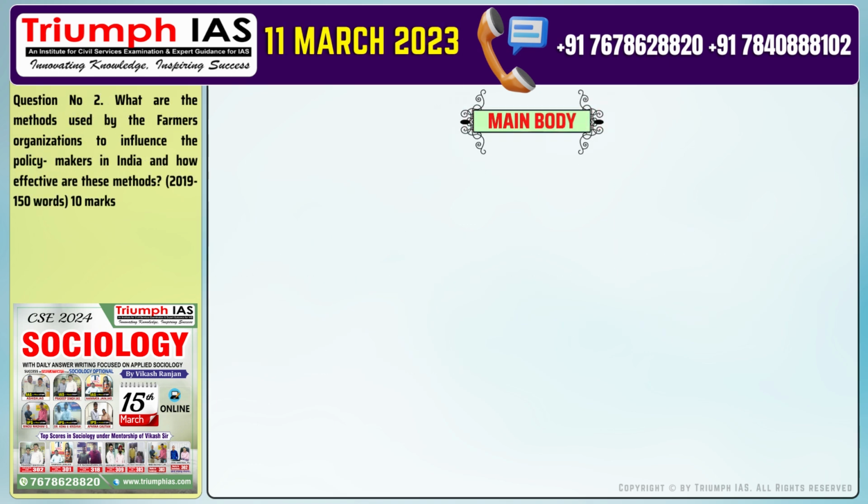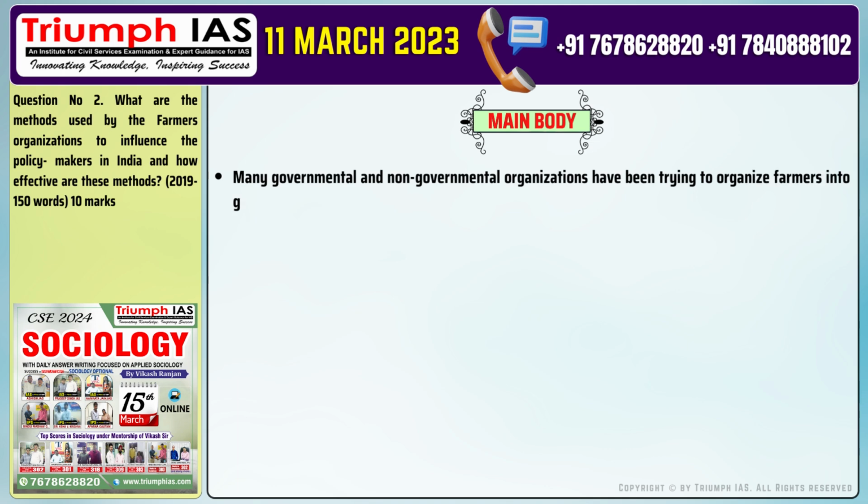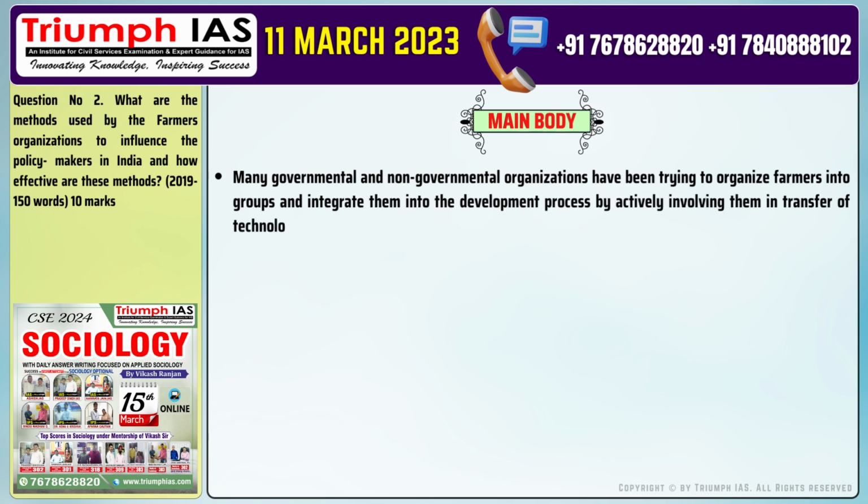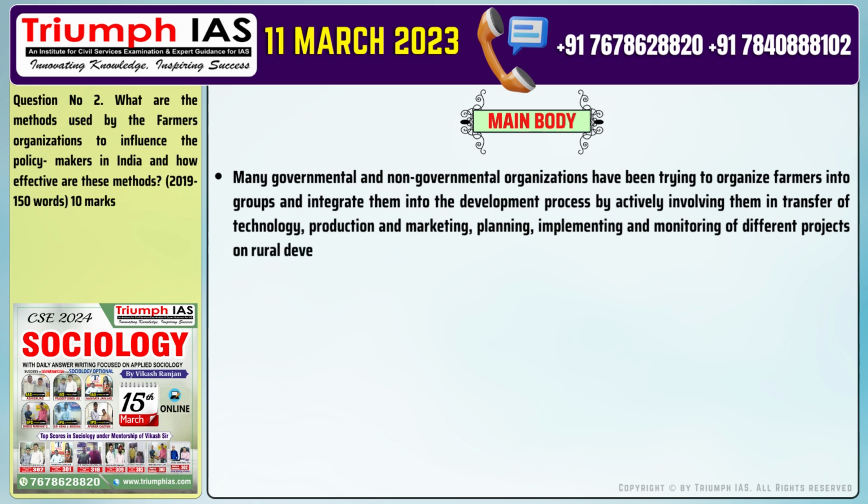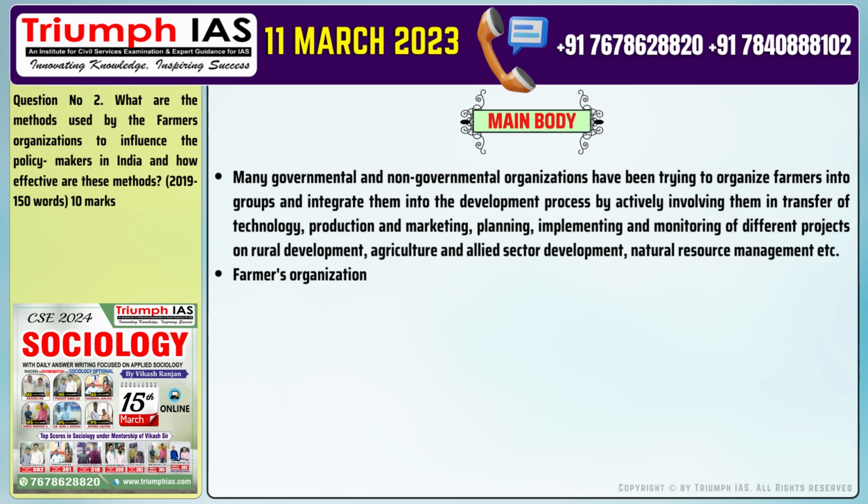Moving on to the main body of the answer. Number 1. Many governmental and non-governmental organizations have been trying to organize farmers into groups and integrate them into the development process by actively involving them in transfer of technology, production and marketing, planning, implementing and monitoring of different projects on rural development, agriculture and allied sector development, natural resource management, etc. Number 2. Farmers' organizations influence the decisions of the government in the agricultural field.